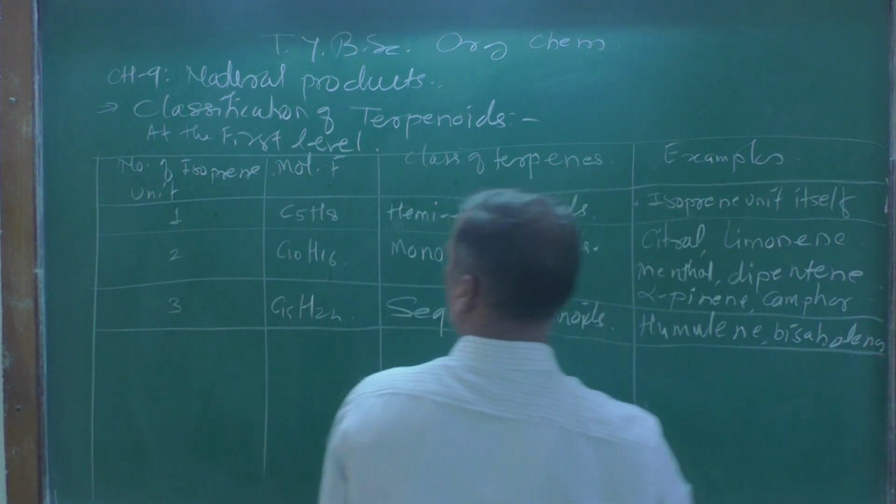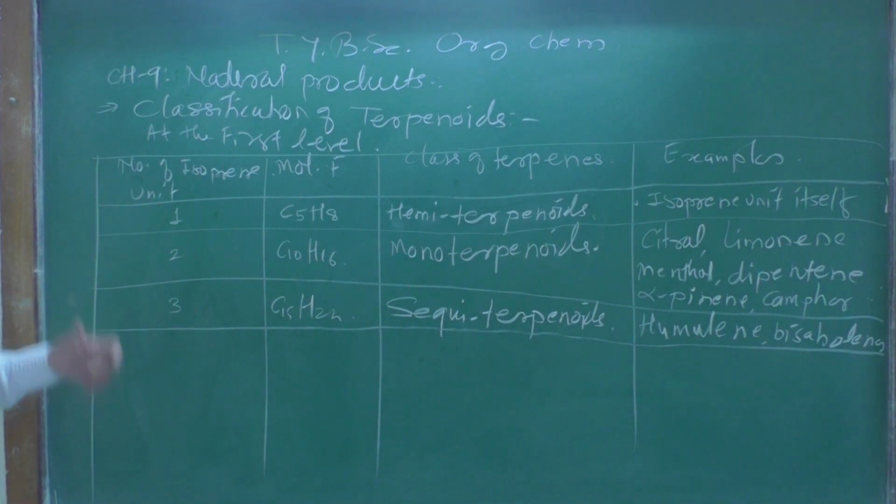Now, the number of isoprene units 1, 2, 3 we have seen.